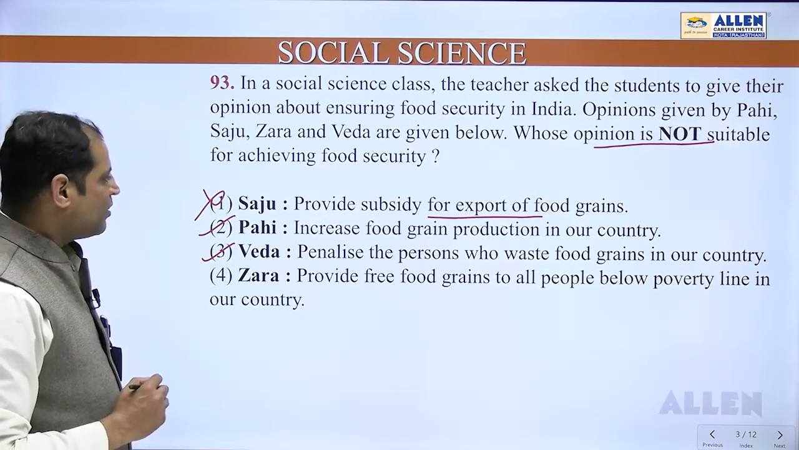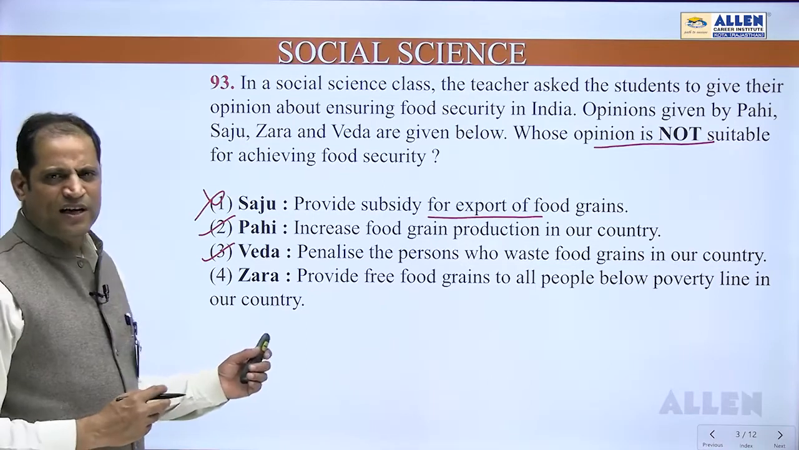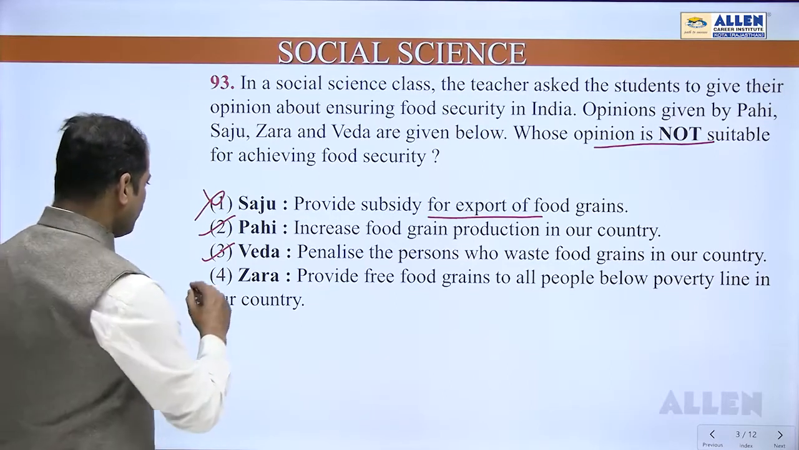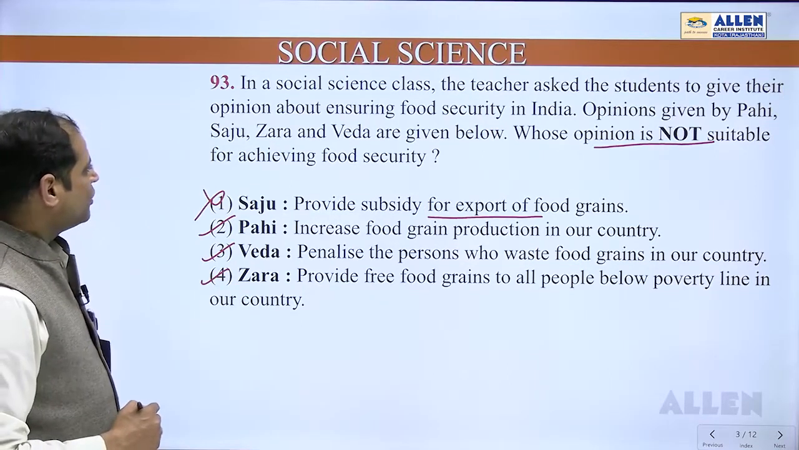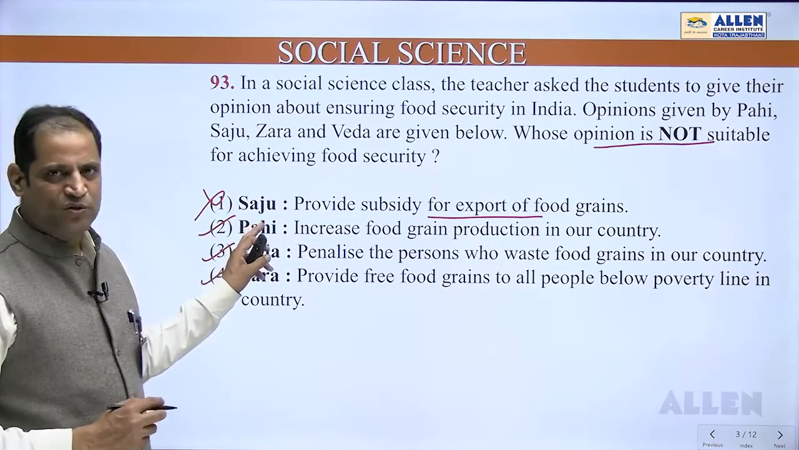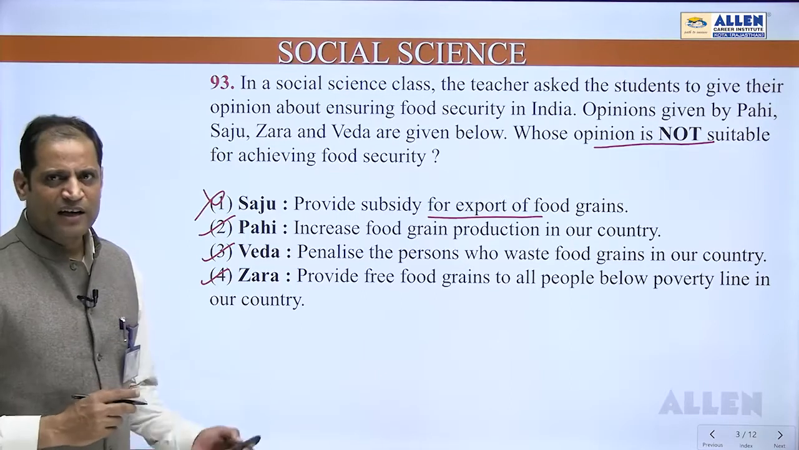And Jara says provide free food grains to all people below poverty line in our country. We are near about doing that. Antyodaya Anna Yojana, we are doing that. So fourth option is also correct. So they asked which opinion is not suitable. Obviously the opinion given by Saju is not suitable. So 93, option number 1 is the correct answer.